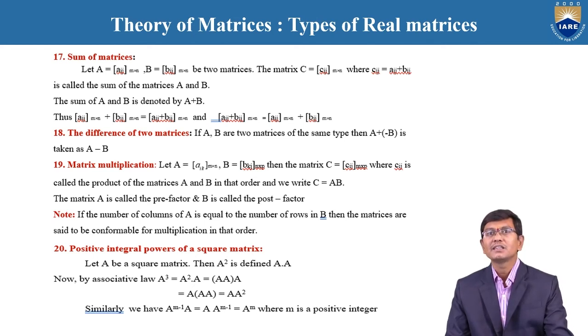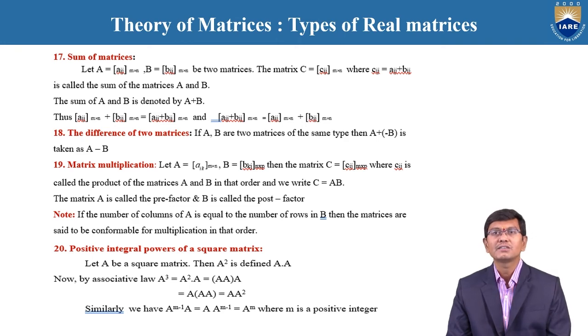And again, next one is the positive integral powers of square matrices. For example, let us consider A is a square matrix, then A square is defined as A into A. Similarly, if it is a cube, then A square into A, where A square is nothing but A into A. Therefore, A cube is equal to A square into A, otherwise A into A square. According to the powers of matrices, this satisfies the associative law of matrices. That associative law is nothing but A square into A is equal to A into A square.